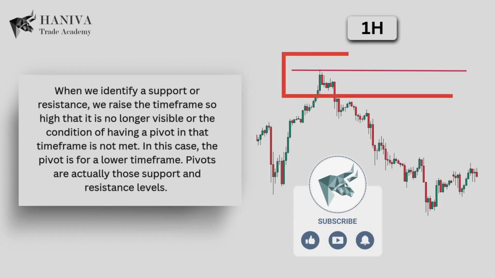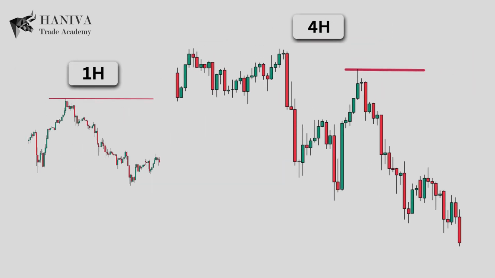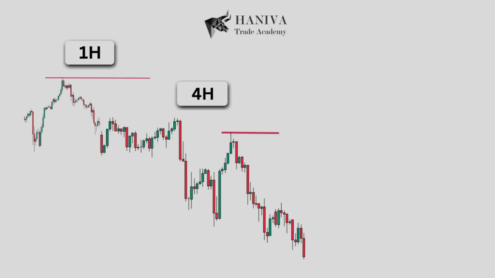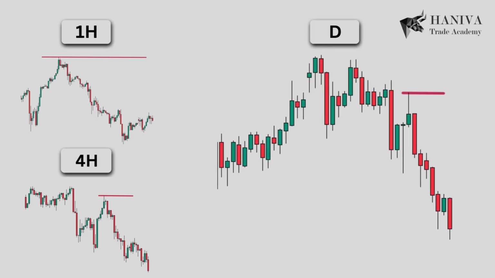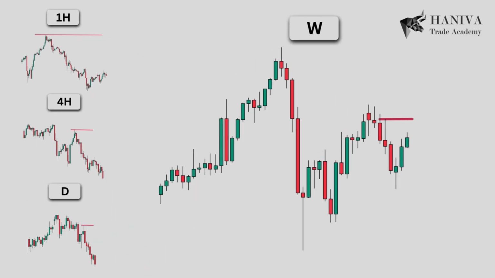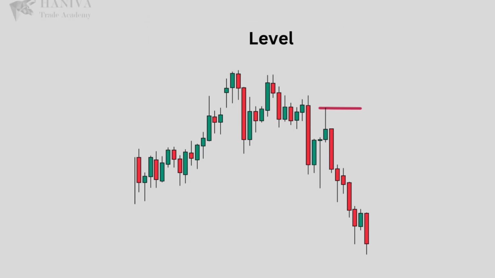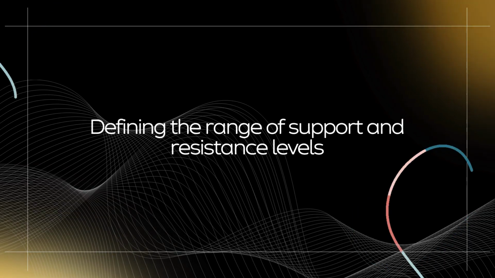Pay attention to the level I have specified. To determine the time frame, we must raise it high enough so that this level no longer exists as peaks or valleys. We move to a higher time frame, namely the 4-hour time frame. This level still exists in this time frame. Therefore, we move to the daily time frame. As you can see, this resistance level is visible in the daily time frame as well. Then we move to the weekly time frame, where the level does not exist in this time frame. Therefore, since the highest time frame where the level is visible is the daily time frame, the level belongs to the daily time frame.